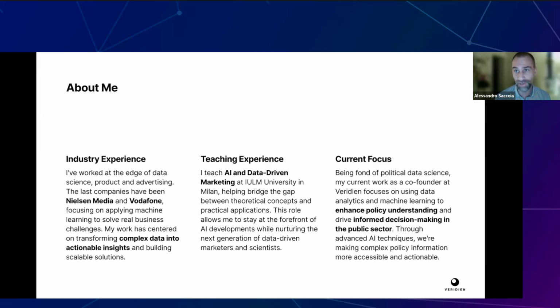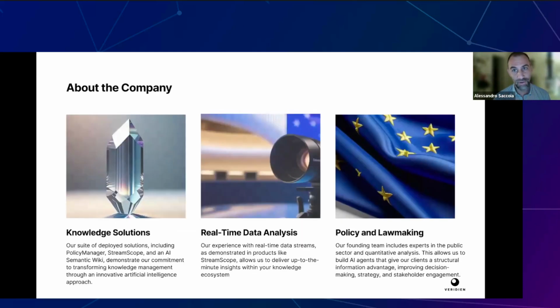We have an attorney that works with us, and he's super expert about everything that is about public policy and lawmaking. These are our current focus, but we're actually creating products and algorithms that can be used in a more generic way. In particular, our background is in knowledge solutions.